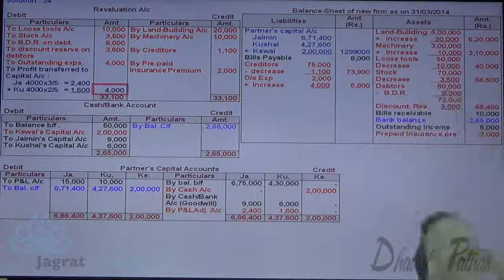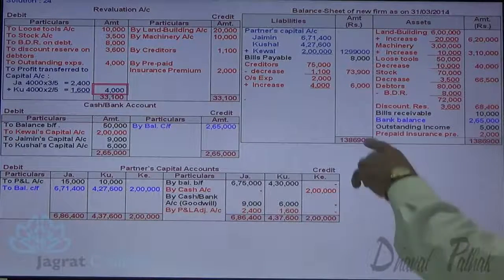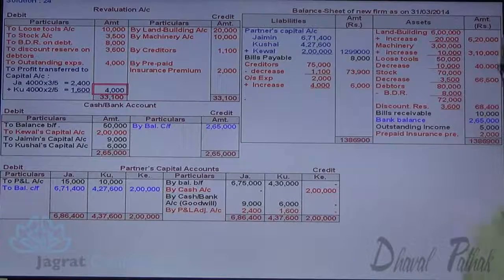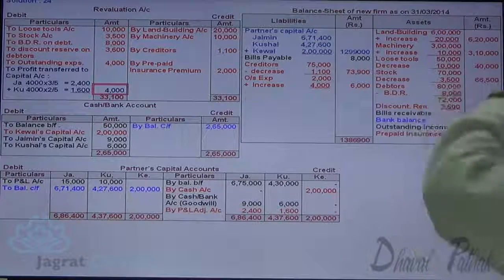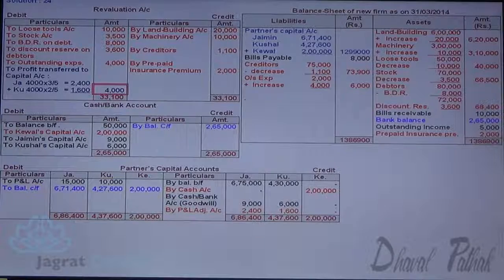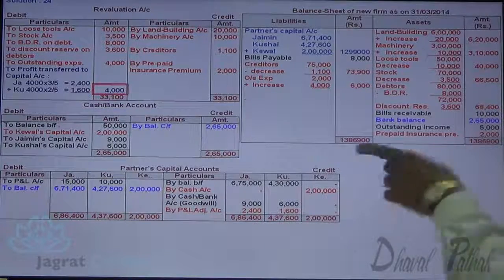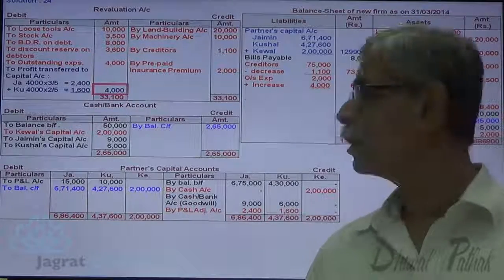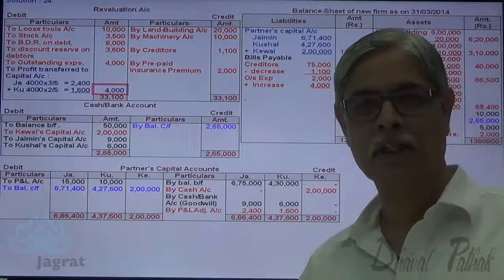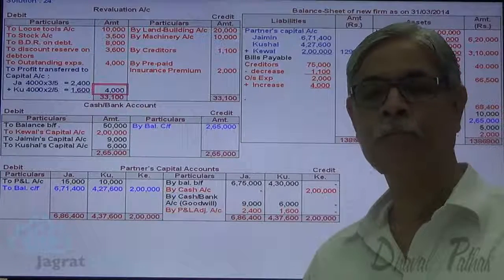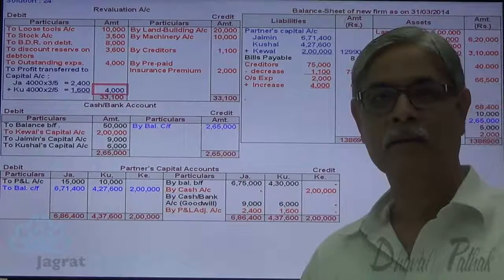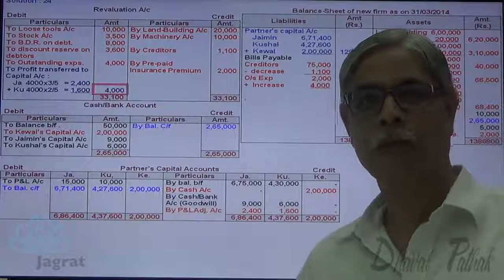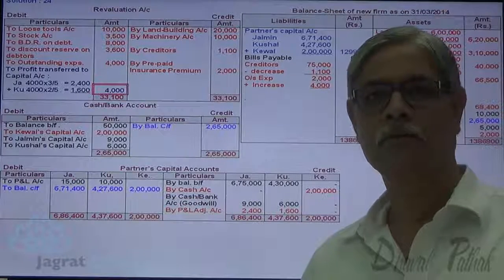Now I will prefer to total the balance sheet. Total of assets and liabilities should be equal. So here 13,86,900 is the total of the liability side, and total of the asset side is also 13,86,900. This is how the balance sheet agrees. Now you must have observed this sum. I have written the journal entries by solving the sum. Notice them. This is also an important sum. I think you must have followed. Thanks to all of you.